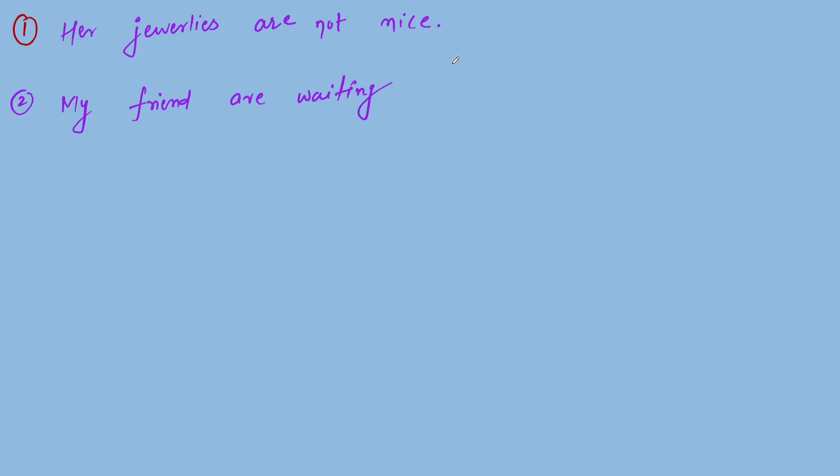First will be: Her jewelries are not nice. Second: My friend are waiting for me.